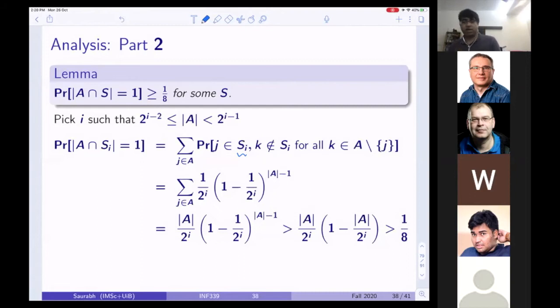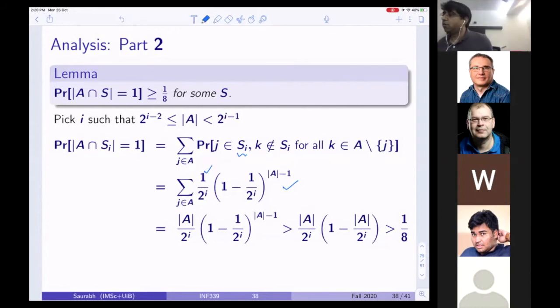It was full independence, so it did not depend on whether you picked the previous element or not. So the probability that you selected J is 1 over 2 to the power I, and you did not select each other K is 1 minus 1 over 2 to the power I, to the power mod A minus 1. So this is equal to mod A over 2 to the power I, times 1 minus 1 over 2 to the power I, to the power mod A minus 1.